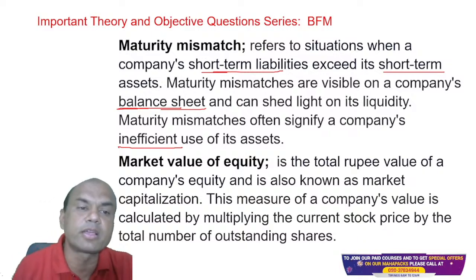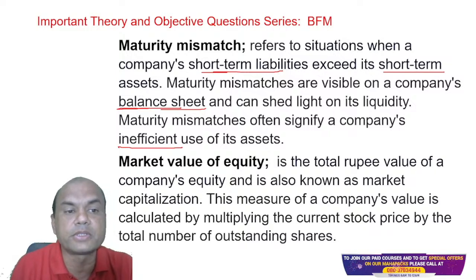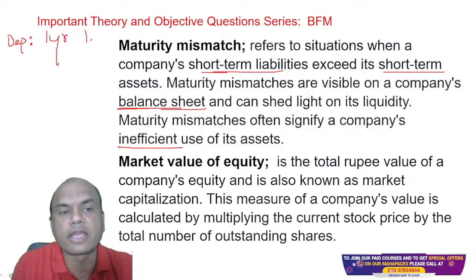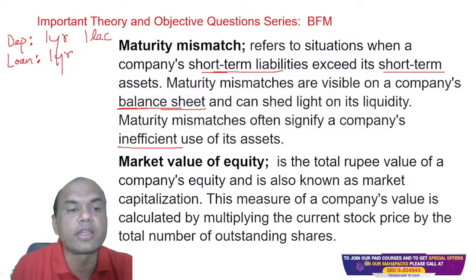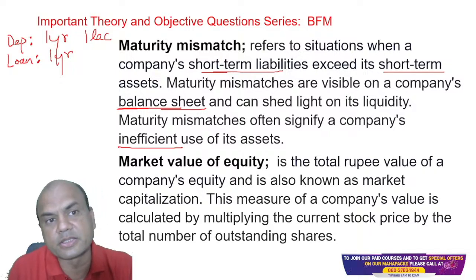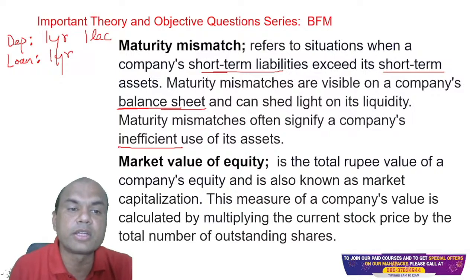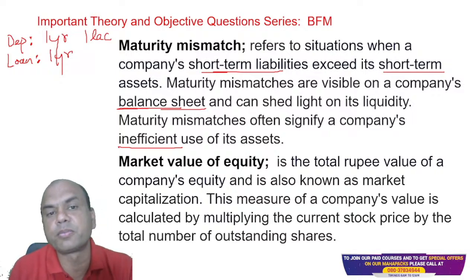Suppose I take a deposit of, let's say, 1 year, of let's say 1 lakh, and I have to give a loan against this. So the loan against this will definitely not be more than 1 year. Loan should also be 1 year or less, right? So if I give a loan of 1 year, it's the best. So the maturity of deposits and loans should match.